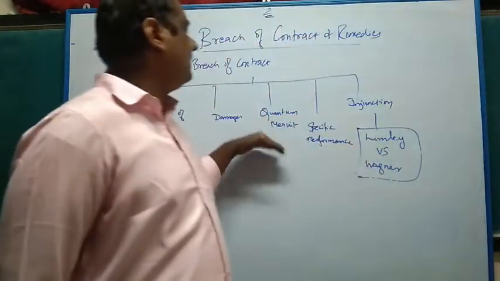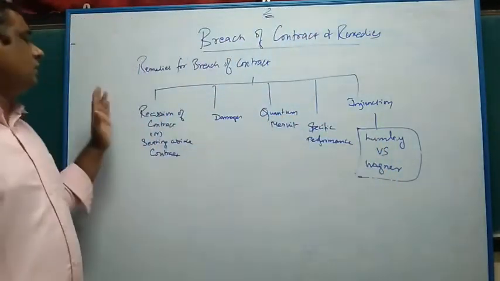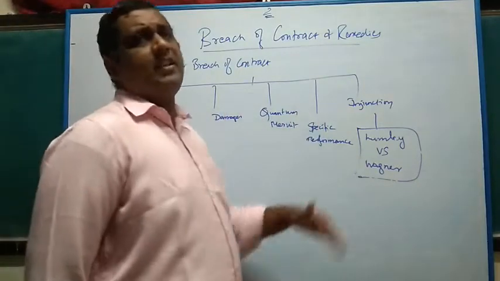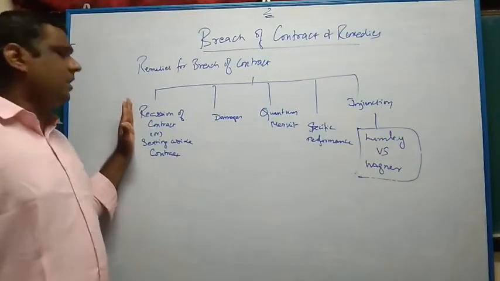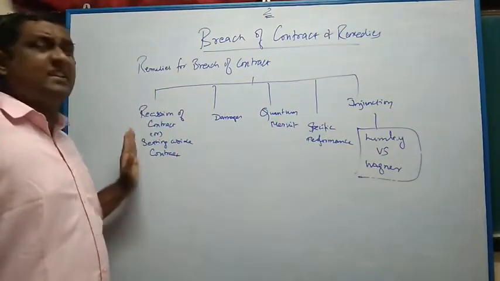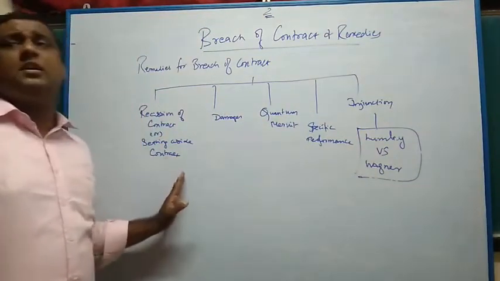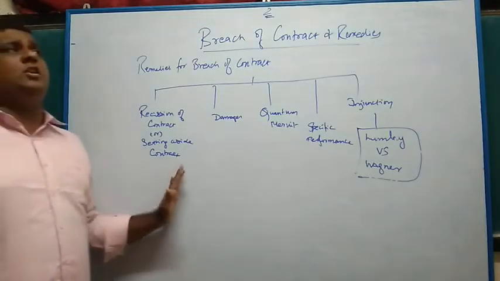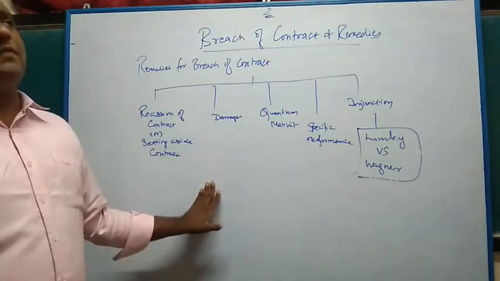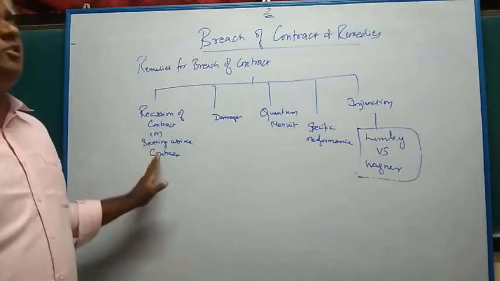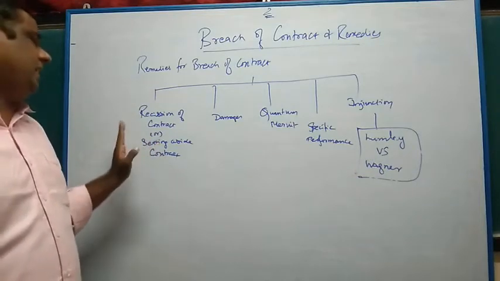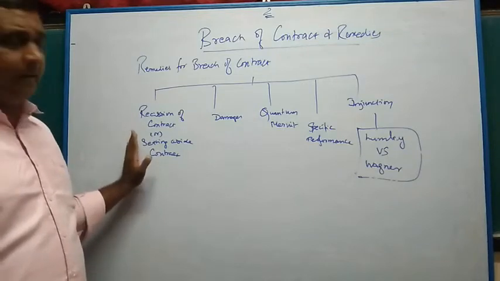So it is another important case law that's a part of injunction. So these are the 5 important remedies. Students, again let me go through these 5 points. Rescission of the contract, or cancelling, putting an end to the contract, setting aside the contract. Parties, if they wish, based on the breach of the contract and the volume or size of the loss suffered, the aggrieved party or injured party can set aside the contract or put an end to the contract.